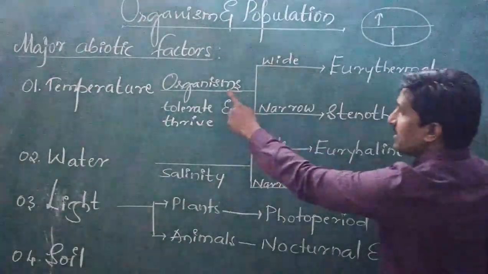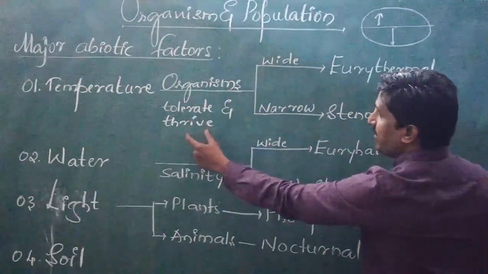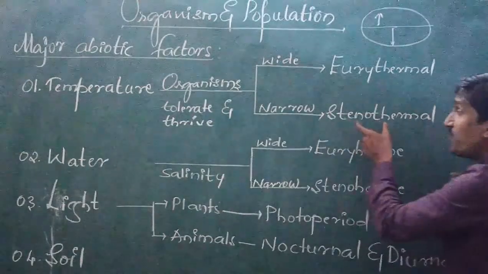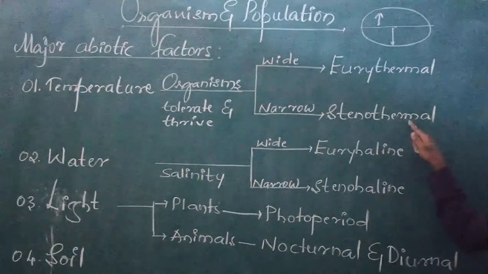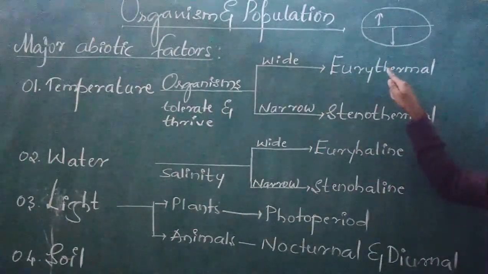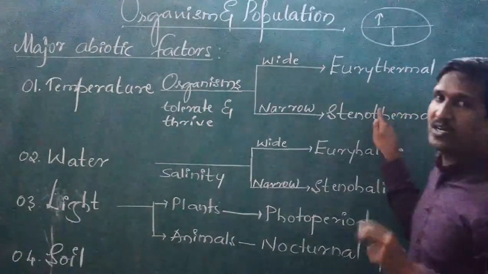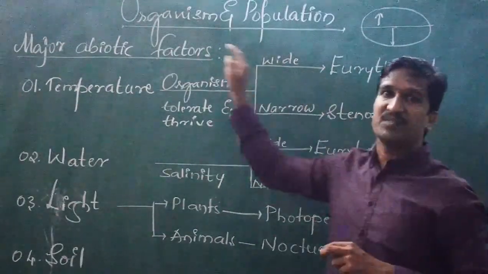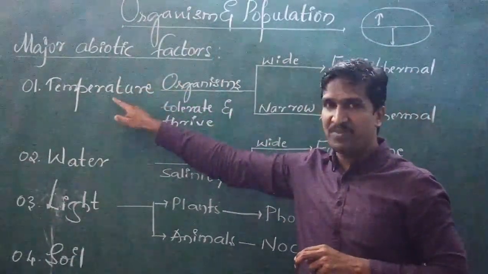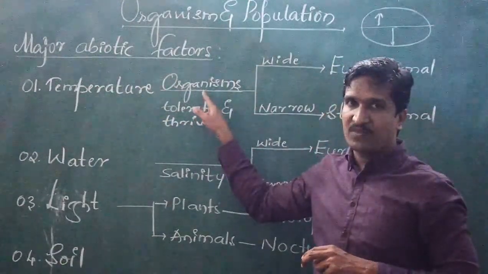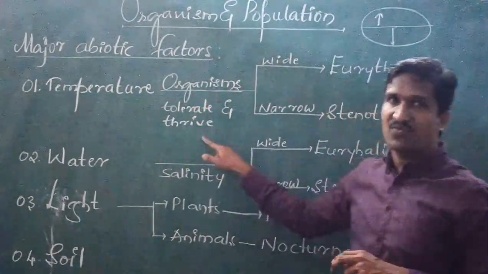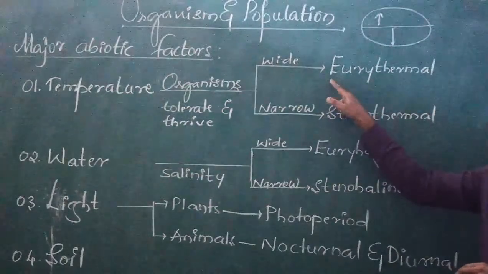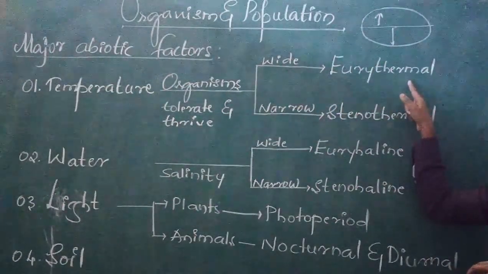Whereas organisms which can tolerate and thrive in a narrow range of temperature are called stenothermal. So eurythermal and stenothermal are the two different types of organisms classified on the basis of temperature. The organisms which can tolerate and thrive a wide range of temperature are called eurythermal.